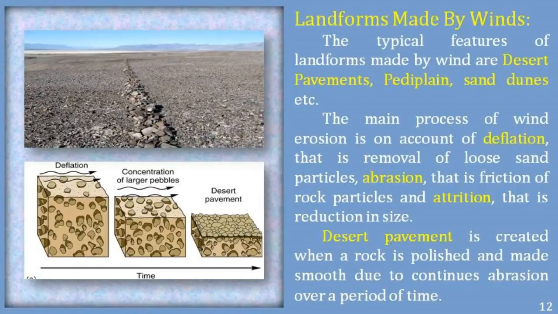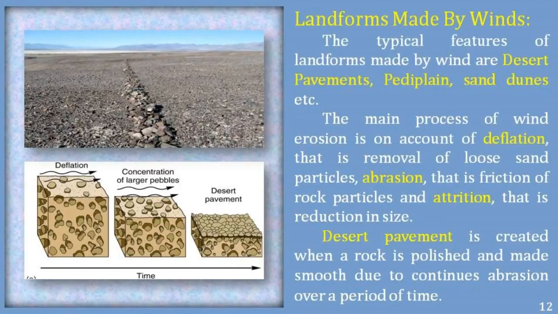Landforms made by winds. The typical features of landforms made by wind are desert pavements, playa plains, sand dunes, etc. The main process of wind erosion is deflation, that is removal of loose sand particles; abrasion, that is friction of rock particles; and attrition, that is reduction in size.